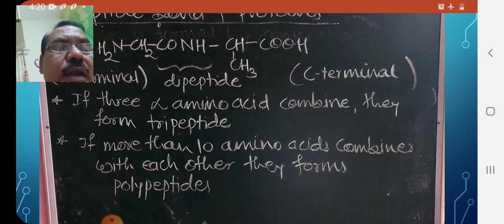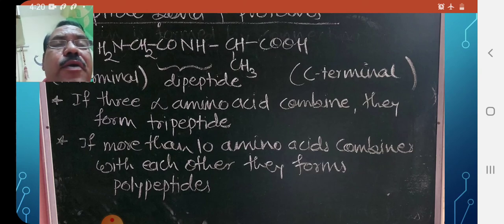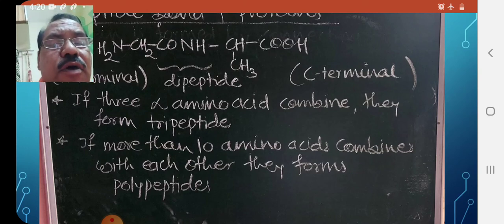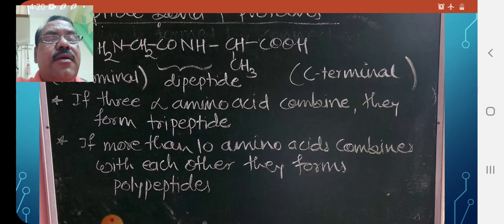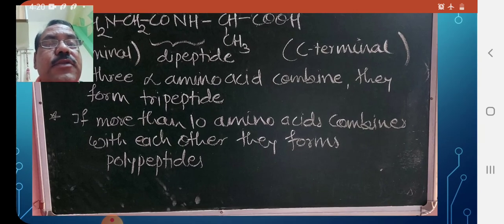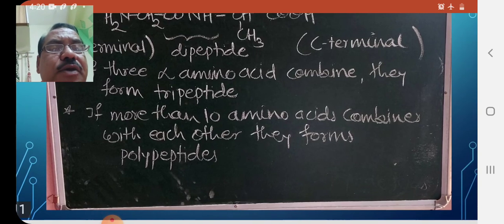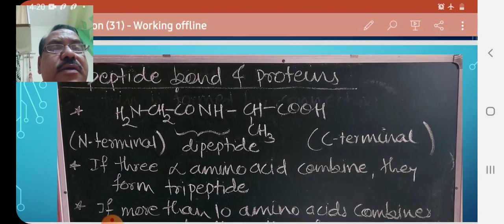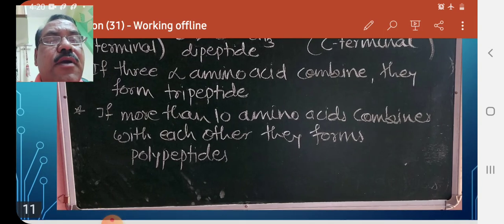If more than 10 alpha amino acids combine with each other, they form a polypeptide. And in proteins, more than 100 amino acids combine to form a polypeptide chain. Therefore, the definition of protein is that they are polypeptide compounds. So in every protein there are many CONH linkages, called polypeptide linkages.